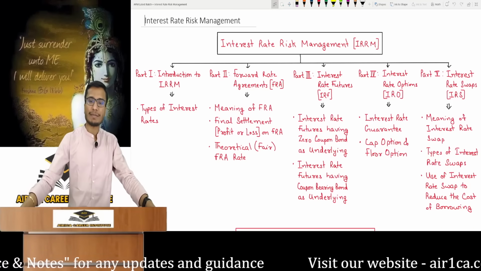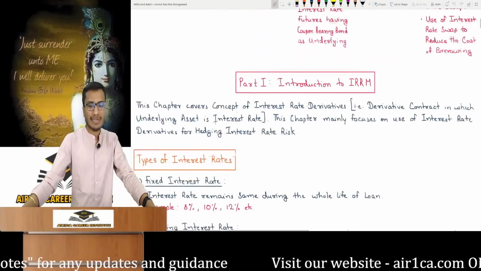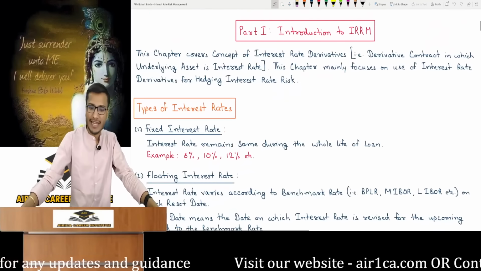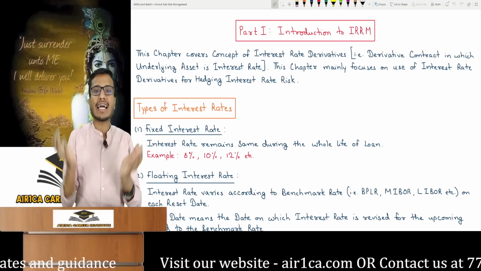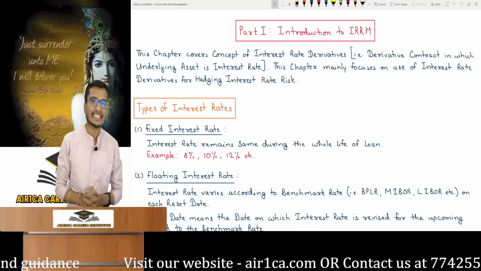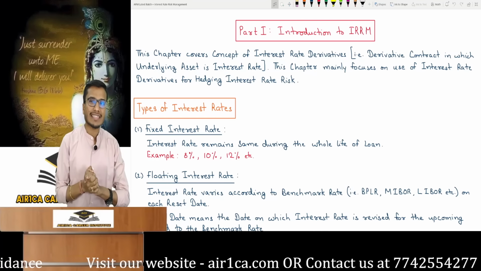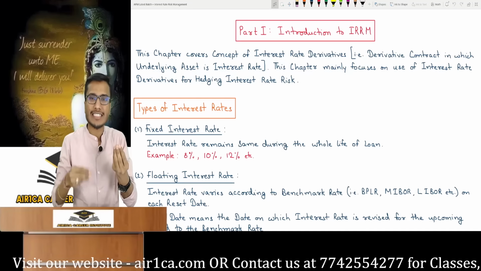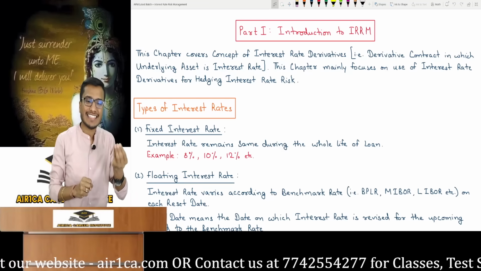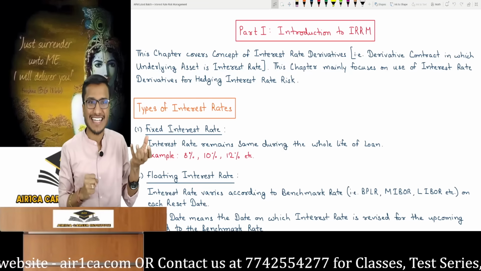Now to understand what we studied in this chapter, I first created part 1 for you, which was the introduction to interest rate risk management. What is this chapter about? What does it teach you? What did we learn in this chapter? I'm saying that this is a continuation of derivatives. So you might ask, sir, can you tell us a bit about derivatives so we know how this is a continuation? That way we will understand what to learn in this chapter.